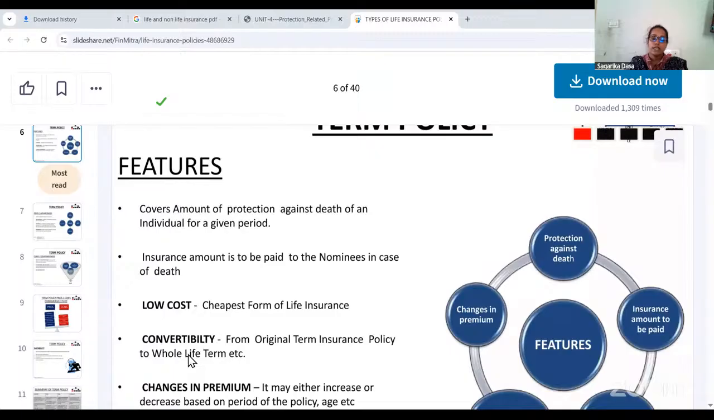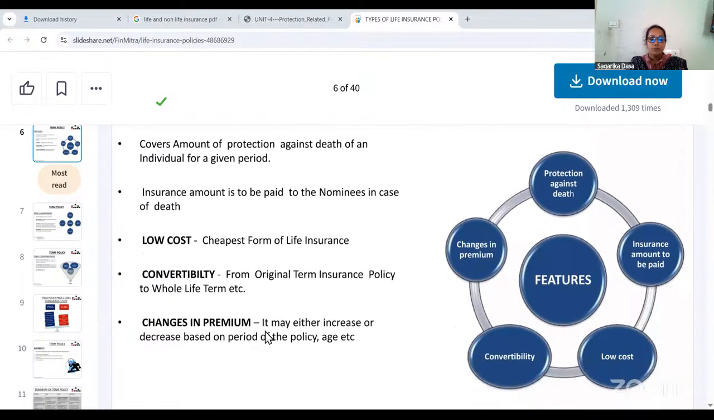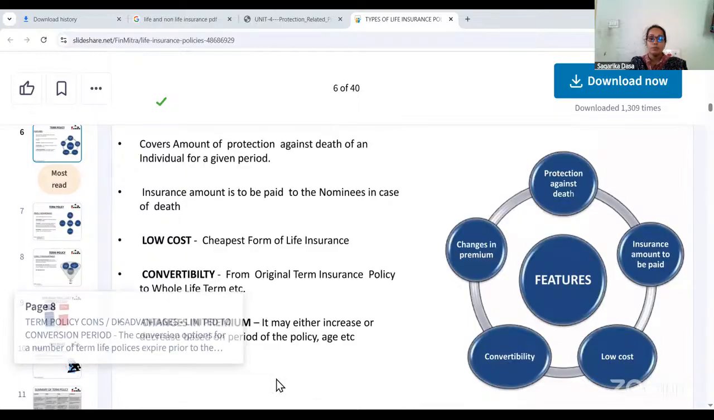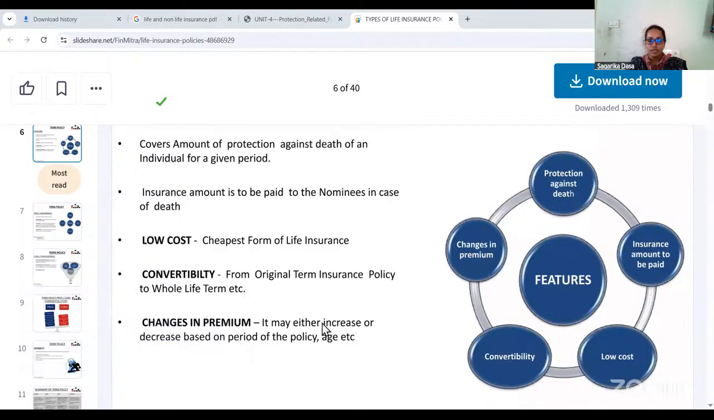The flexibility is there. Changes in premium. It may be either increase or decrease based on the period of the policy, age, etc. You can change the premium payments. Either you can increase the premium payment or you can decrease the premium payment based on the policy terms and conditions or based on the age of the policy holders.